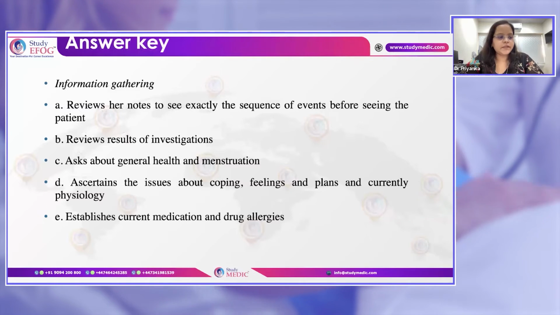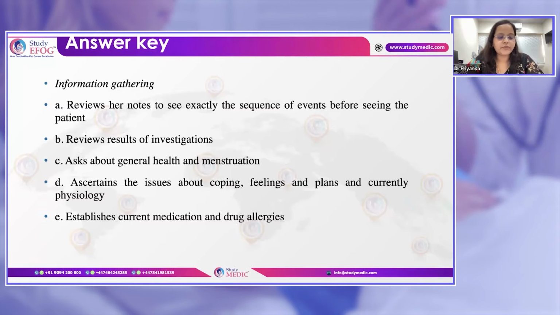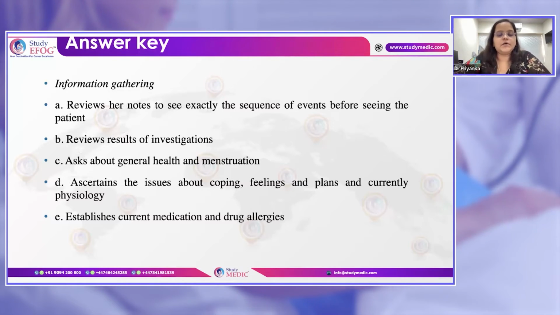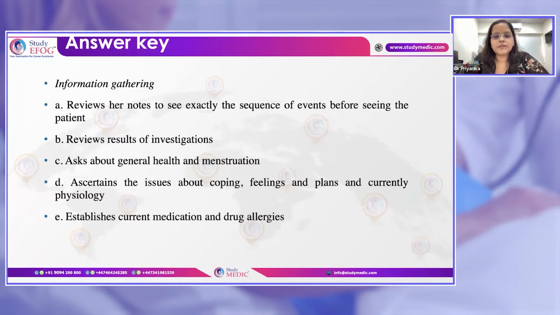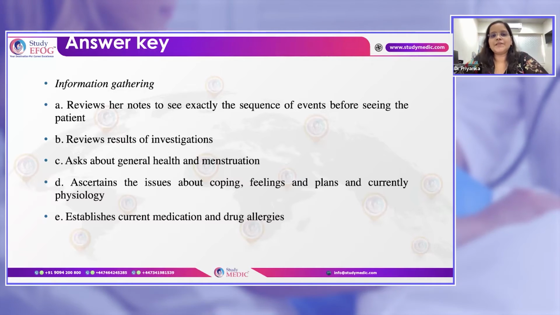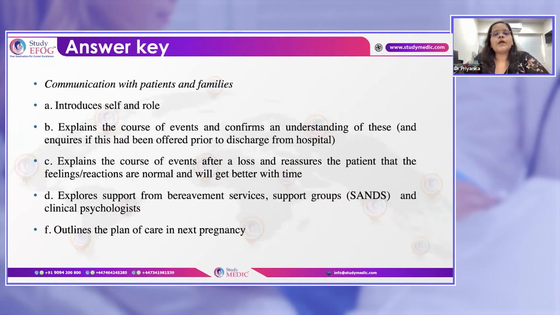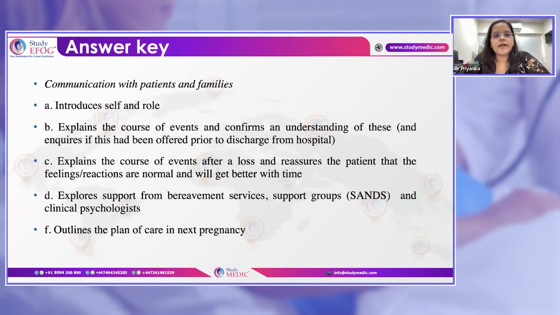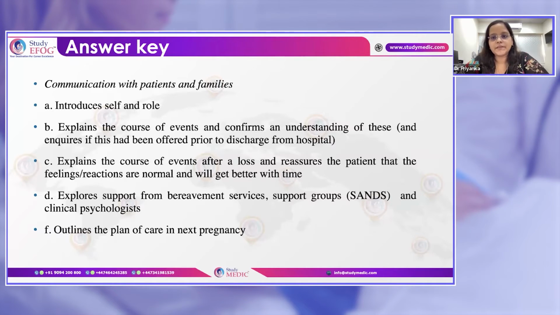So here, the information gathering is to review her notes, exactly what happened, and the sequence of events that led to such circumstances, and also the results of the investigations that we discussed, which came back normal. Also her general health and how she is coping, and referring her to the counselor is very important. Current medications and allergies must be checked in every station. You also have to introduce yourself and confirm the patient's identity, and confirm the identity on the reports too.